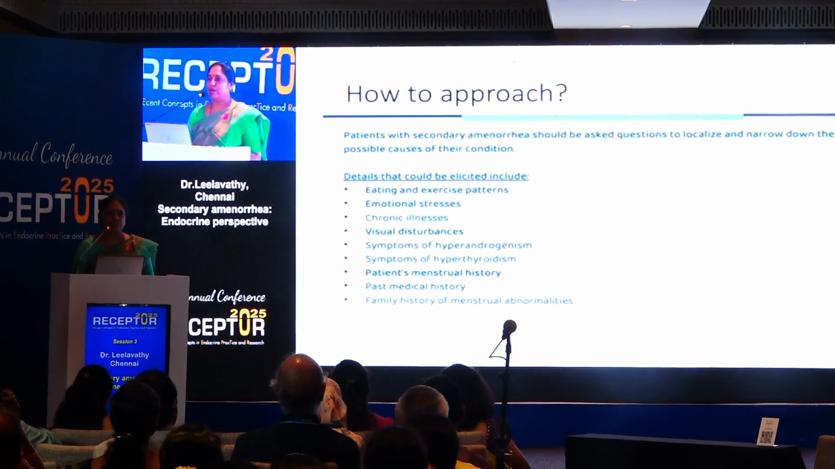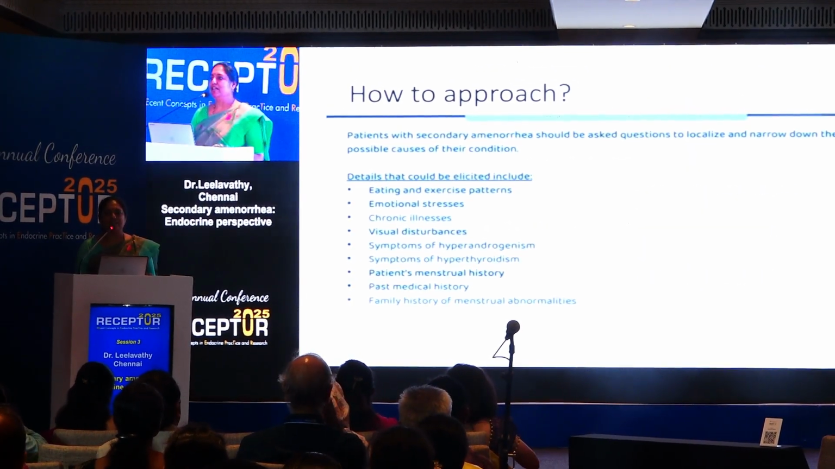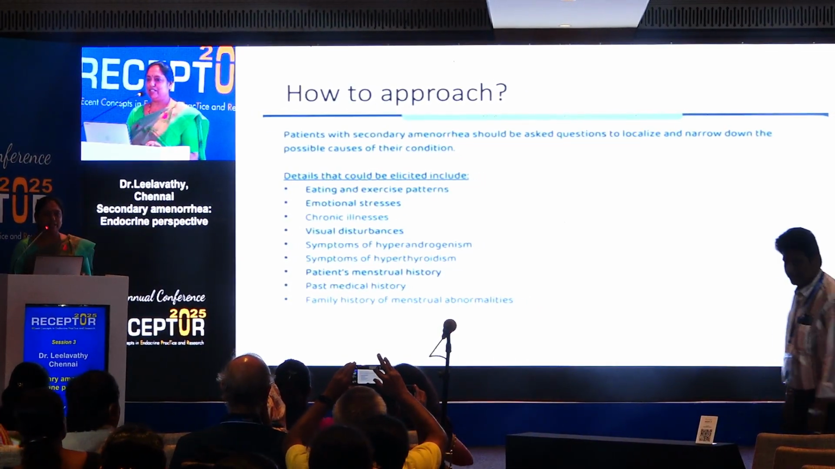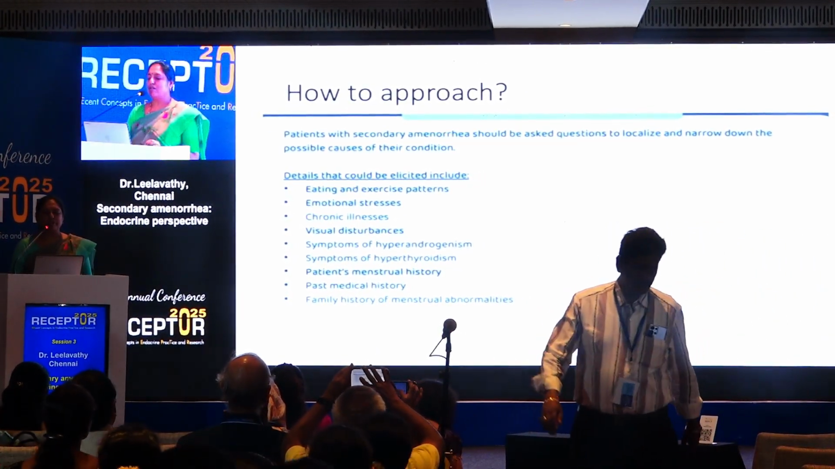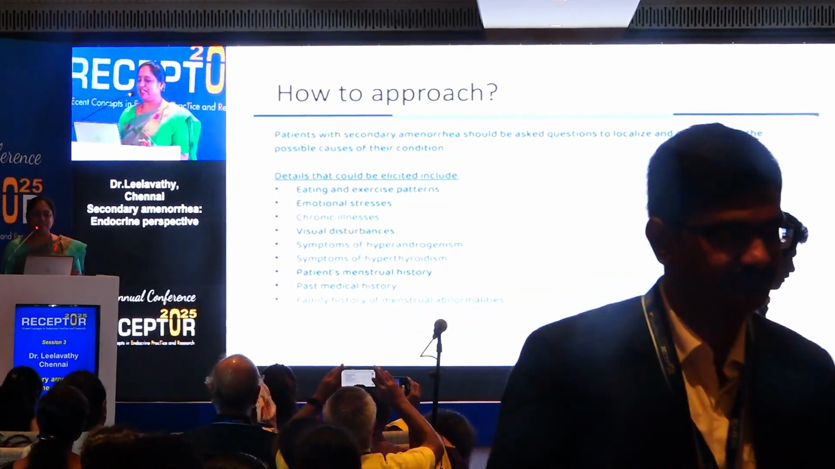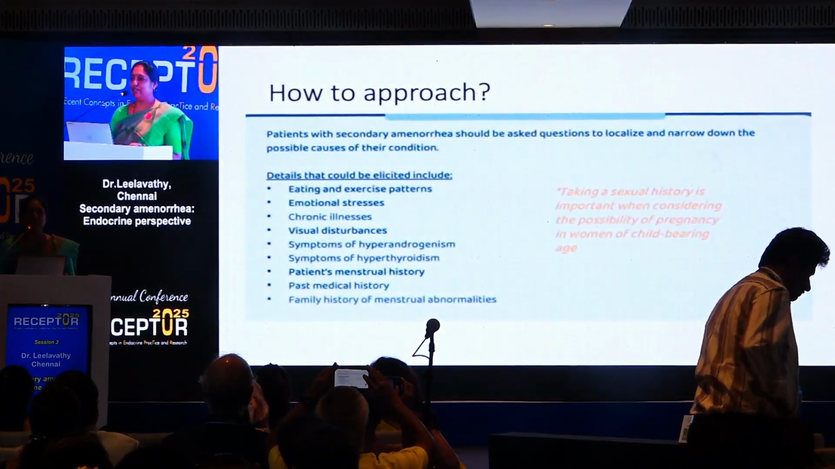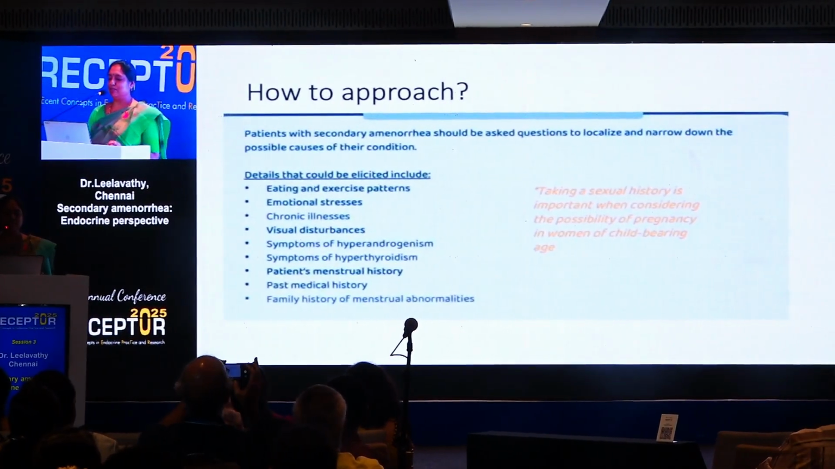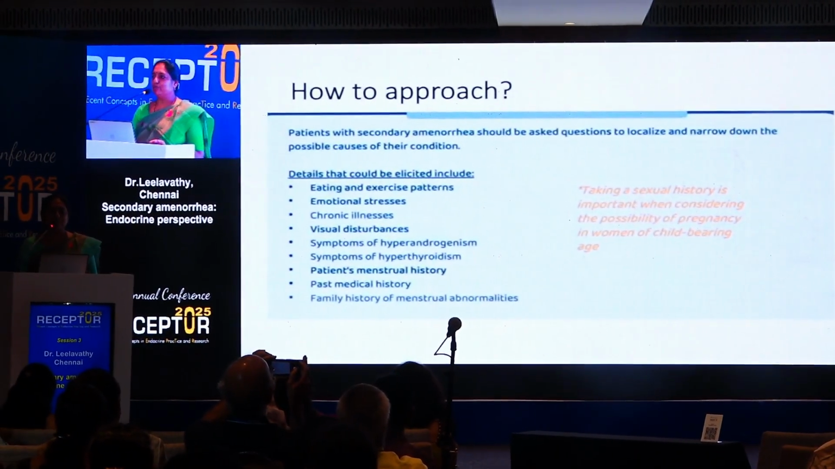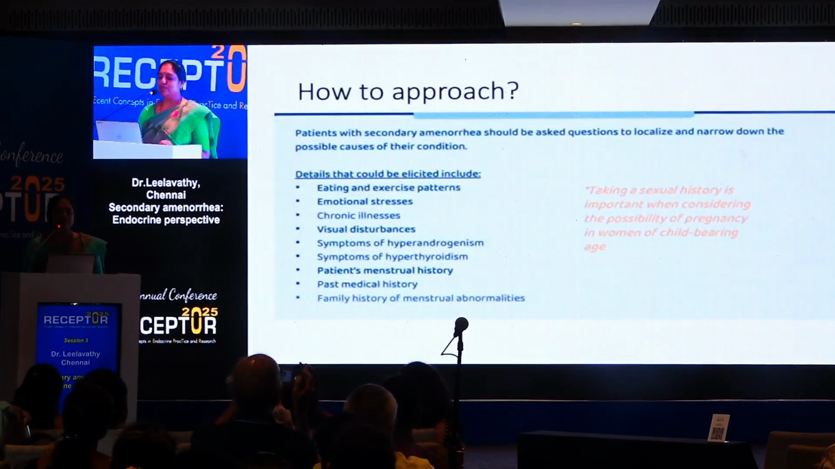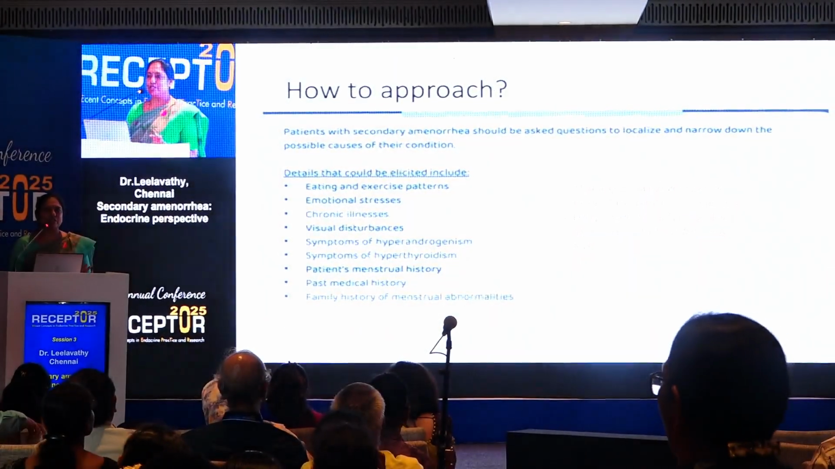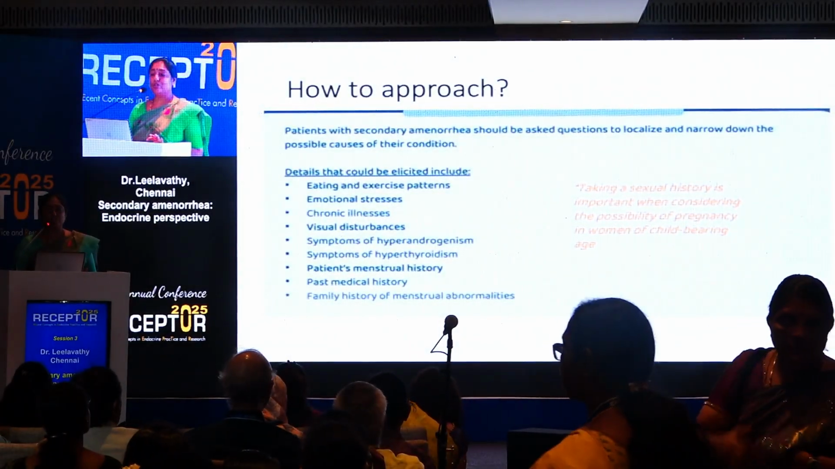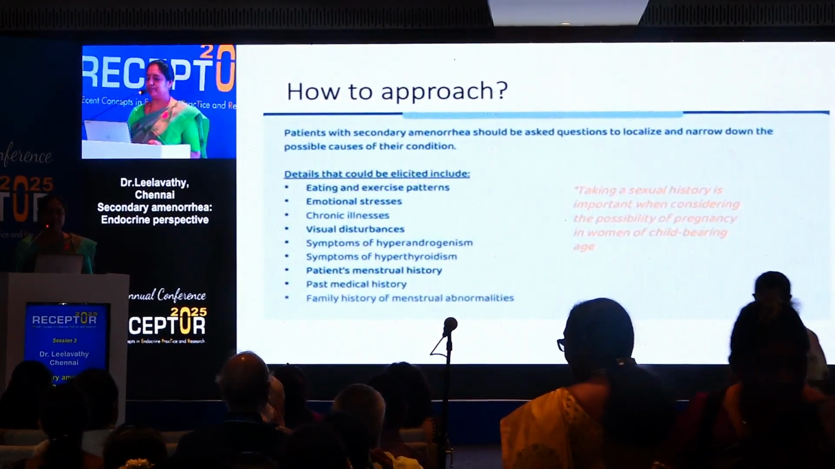So how do we approach? First, history itself can tell us the diagnosis in many patients. First, identify whether there are any eating disorders or emotional stress or excess physical activity, chronic illness. If it is hyperprolactinemia with a pituitary cause, you will get visual disturbances, headache, and symptoms of hyperandrogenism, symptoms of hyperthyroidism. Menstrual history is more important, and past medical history. And last but not least, sexual history. We don't want to miss the pregnancy.